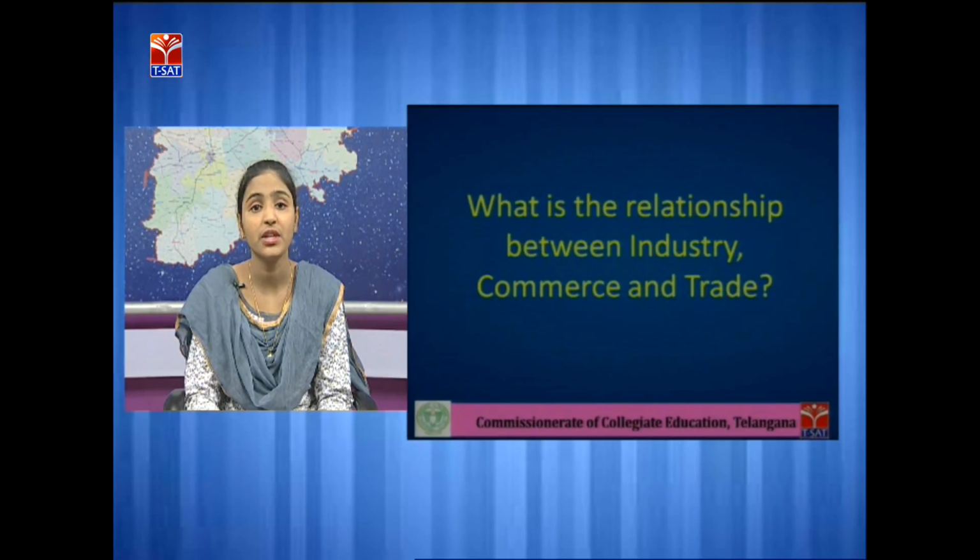No commercial activity can be done without industry. Commerce helps industry before and after the production of goods by purchasing raw materials and selling the finished product of industry. Trade also creates demand for the industrial products, sells them and earns profit from that. So industry, commerce and trade are interrelated. One cannot function without the support of others.